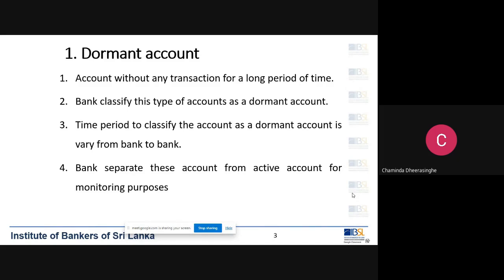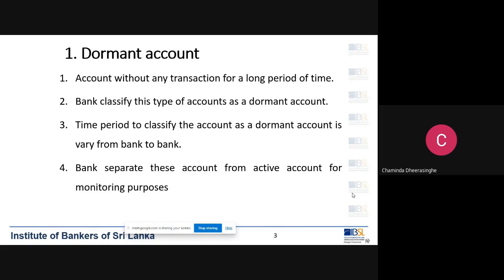That's why we categorize accounts without any transaction for a long period as dormant accounts. Bankers know that when you put an account into dormant status, the account cannot be operated by the customer unless the bank lifts the dormant status.